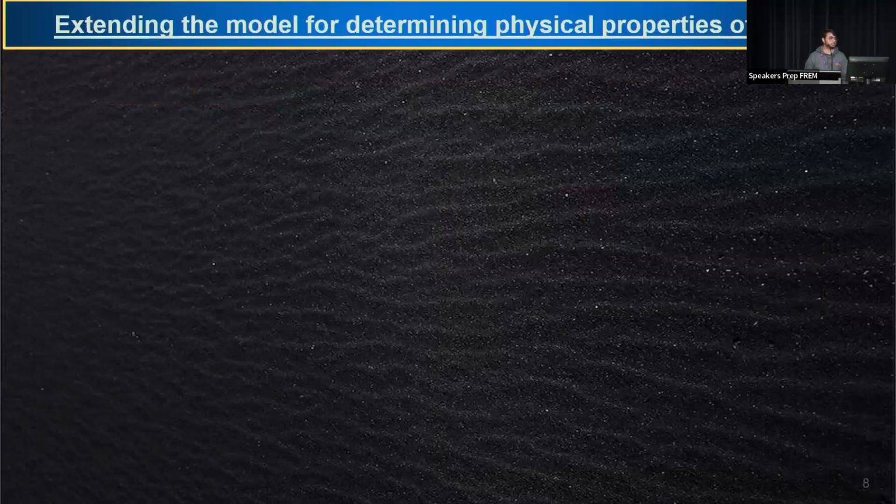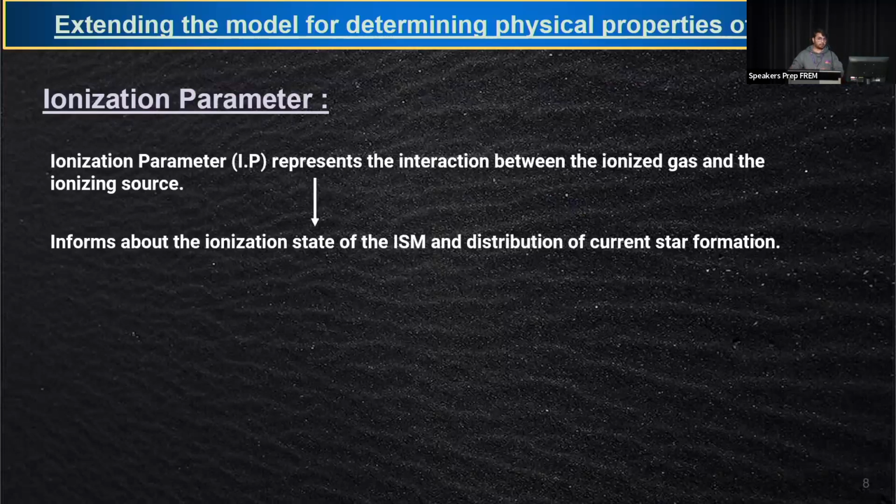So we move to the next step, extending the model. Motivated by the lines which we are going to observe with JWST, we have particularly focused on two physical parameters, although the model itself calculates other physical properties. The first quantity which we evaluated is the ionization parameter. In a very simple sense, it gives information about how the ionizing source and the ionizing gas interact, so it gives you information about the ionization state of the gas.